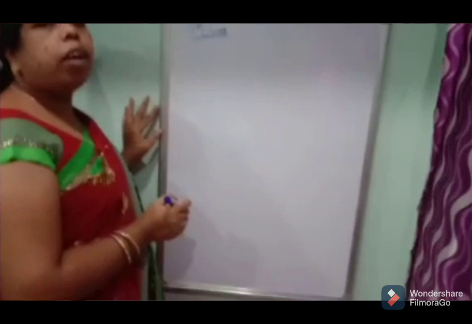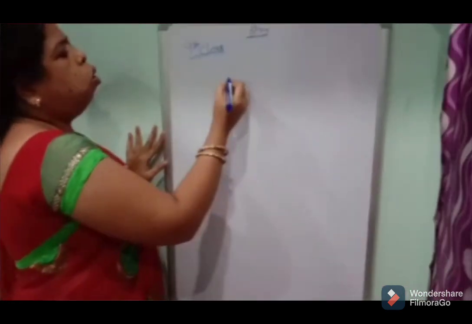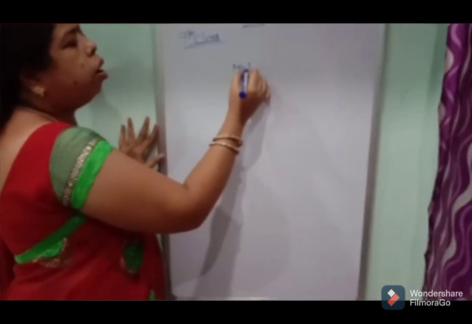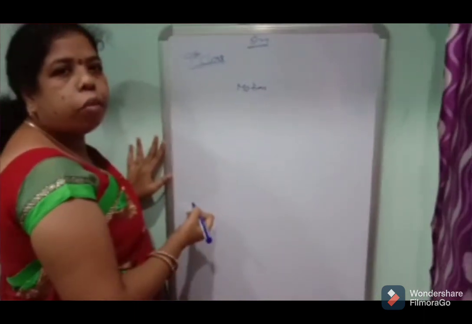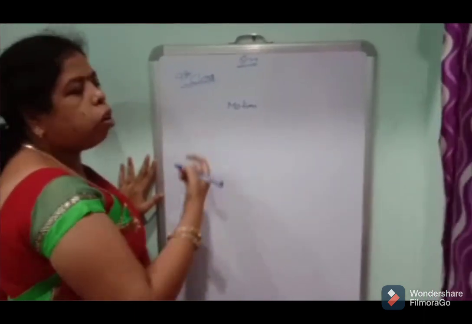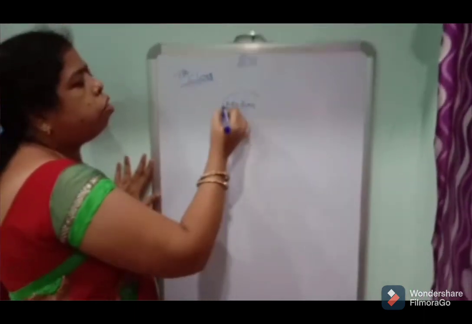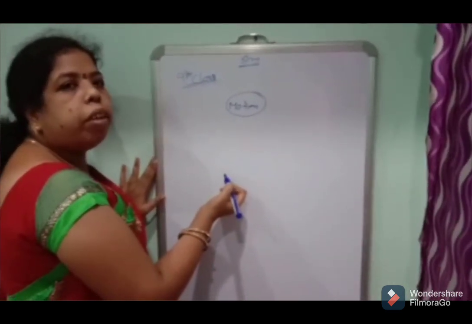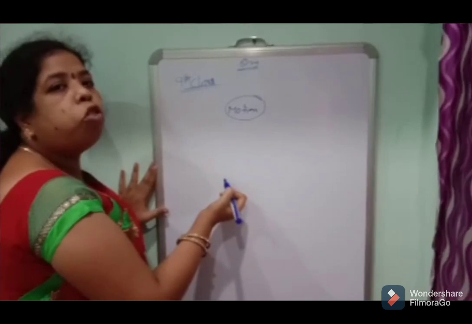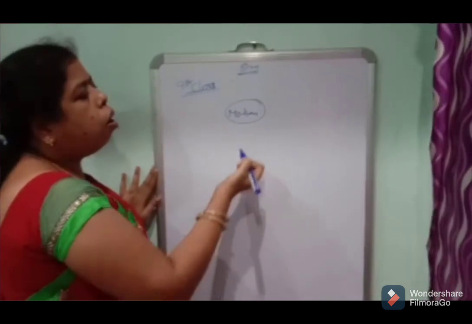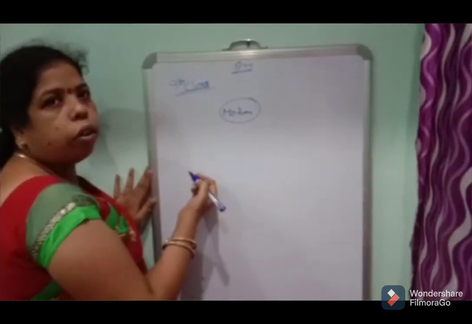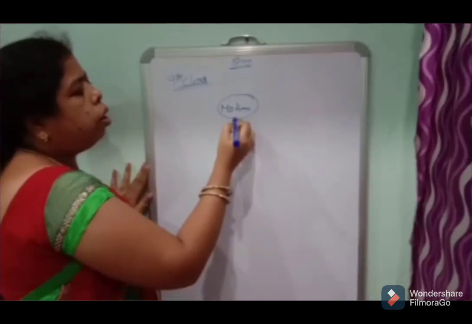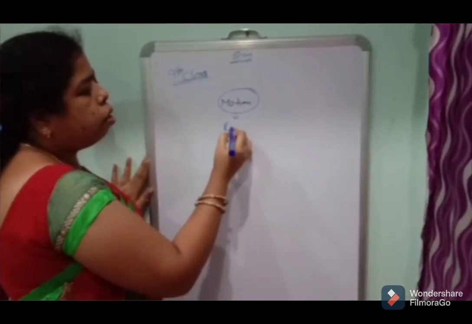In today's class we will discuss what is motion. Motion means change of the object's position. Change of position of an object is called motion. Next, we discuss rest.